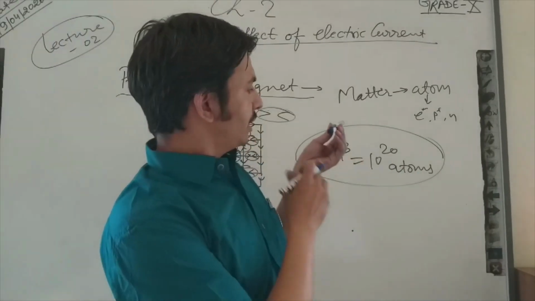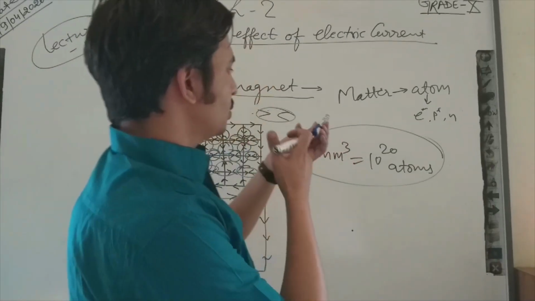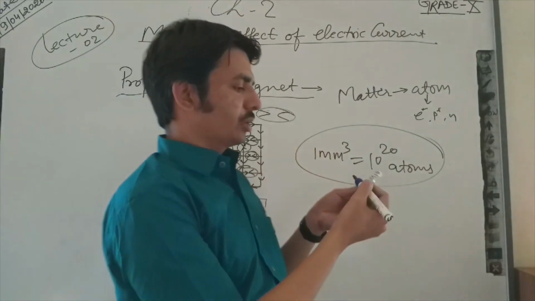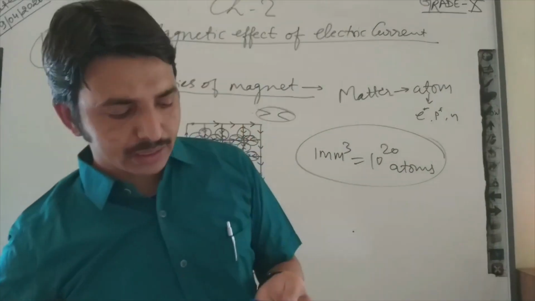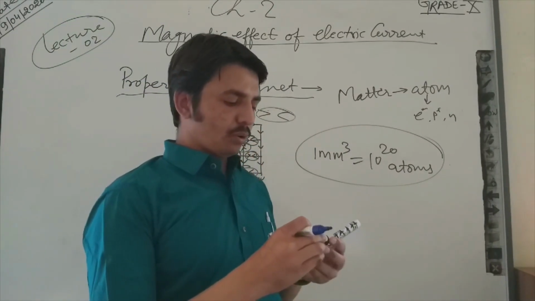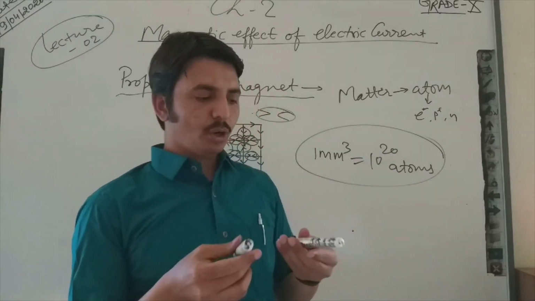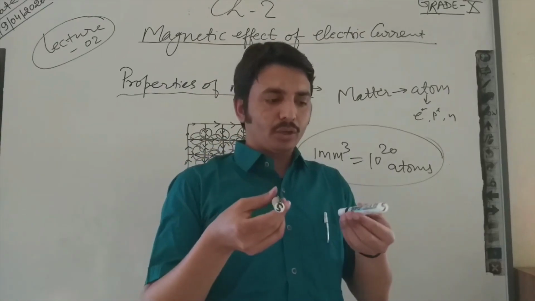If I turn to this end, these arrows are in an anti-clockwise direction, and I will mention here north. So north and south are now mentioned. These are two magnets on which I marked the south and north ends.